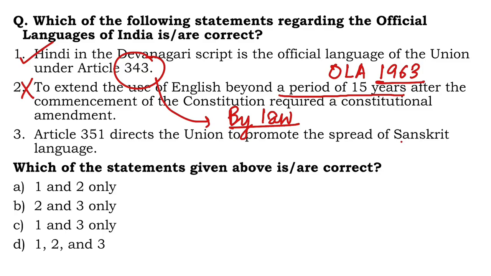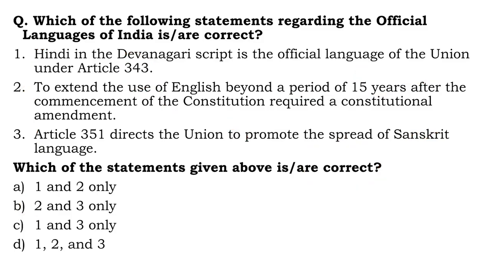So 2 is wrong. Number 3. Article 351 directs the Union to promote the spread of Sanskrit language. So this is wrong. Article 351 directs the Union to promote the spread of not Sanskrit but Hindi. Okay. Which of the statements given above is or are incorrect? Let's make this incorrect and then you can mark the answer. 2 and 3, B will be the right answer because 1 is correct, 2 and 3 are wrong. Minor change in the question. That's what we say. Improvise, adapt, and overcome.